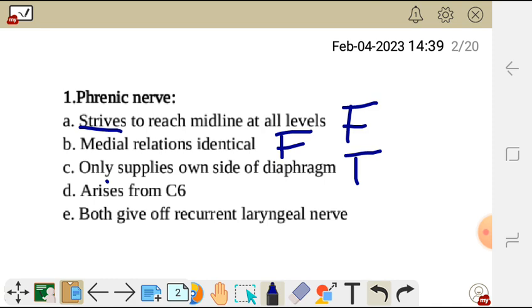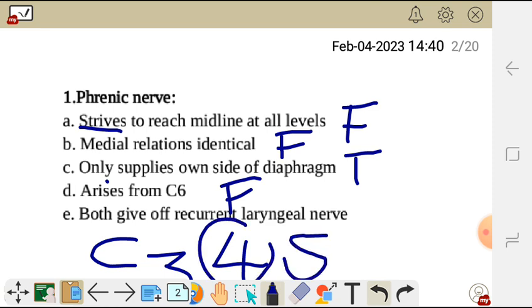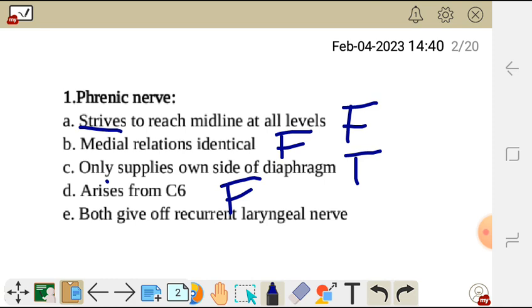So D, let's look at D. They are saying the phrenic nerve arises from C6. This is false because the phrenic nerve arises from C3, C4 and C5, mainly C4. So statement D is false.